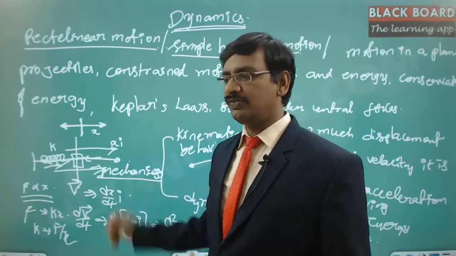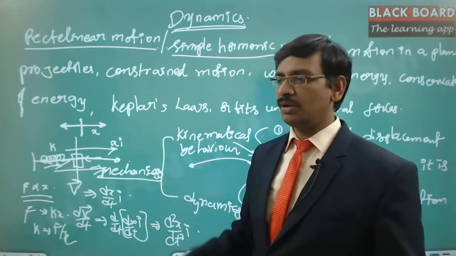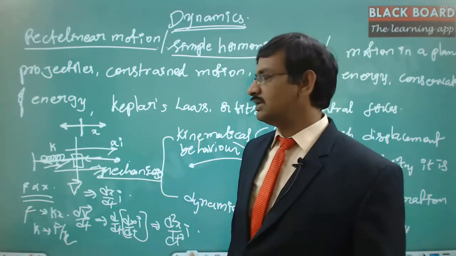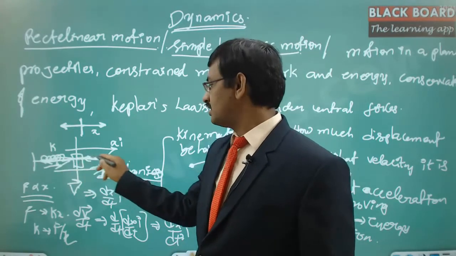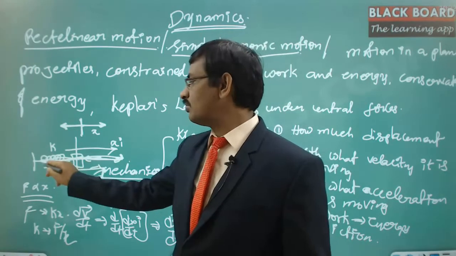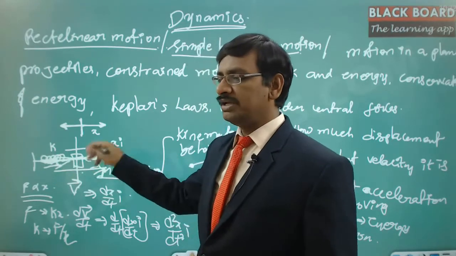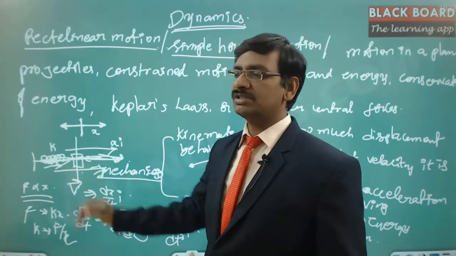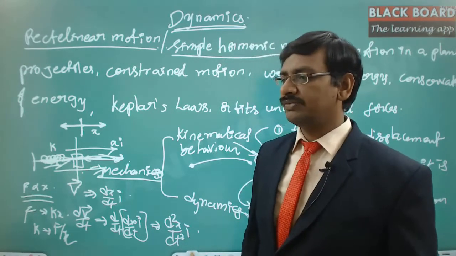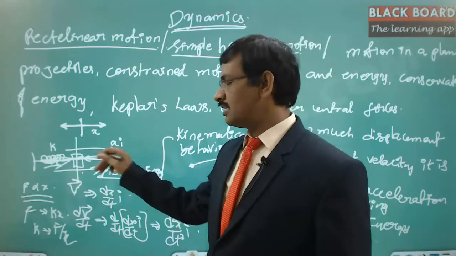So this kind of motion is nothing but the simple harmonic motion. Now here if you notice, this is one particular straight line. On this straight line, there is a forward movement and there is a backward movement also. And from the initial point, it keeps on moving here and there like this. So this kind of motion is called a simple harmonic motion. And this is one particular case of rectilinear motion.